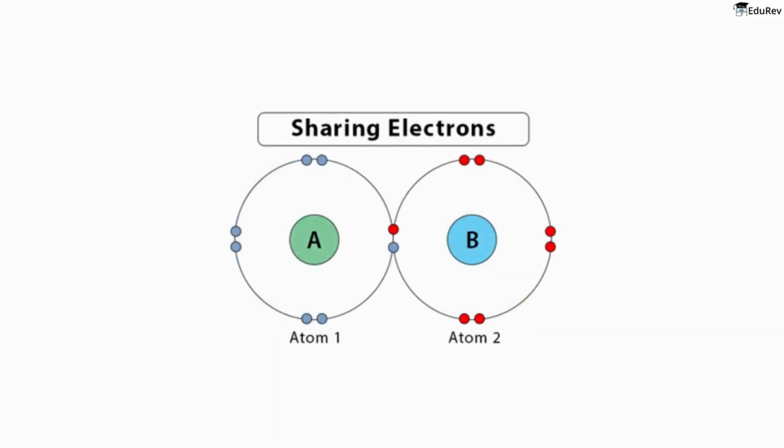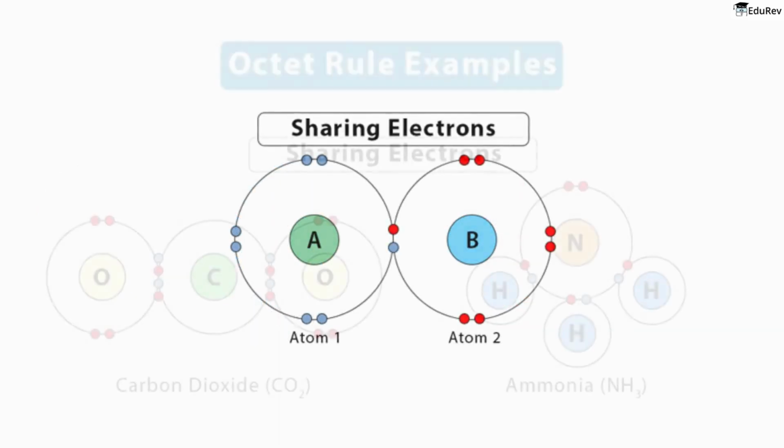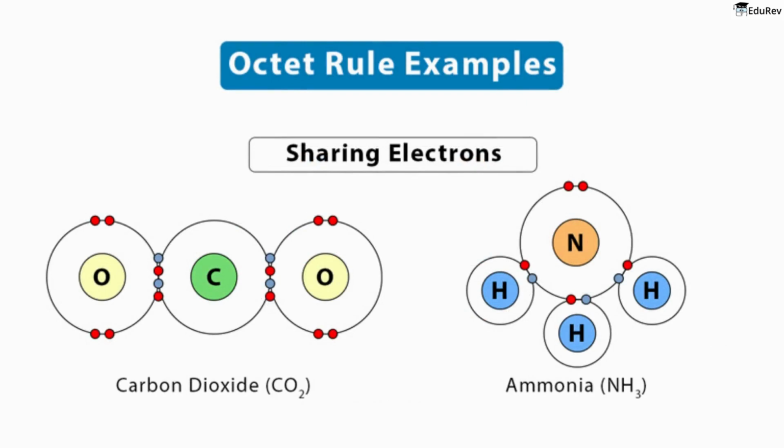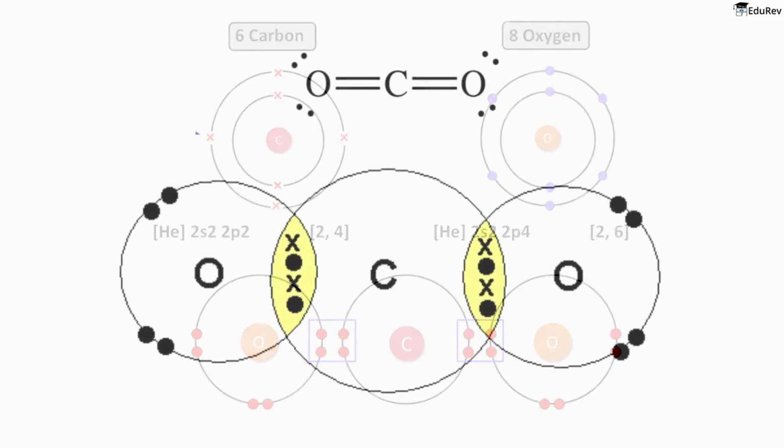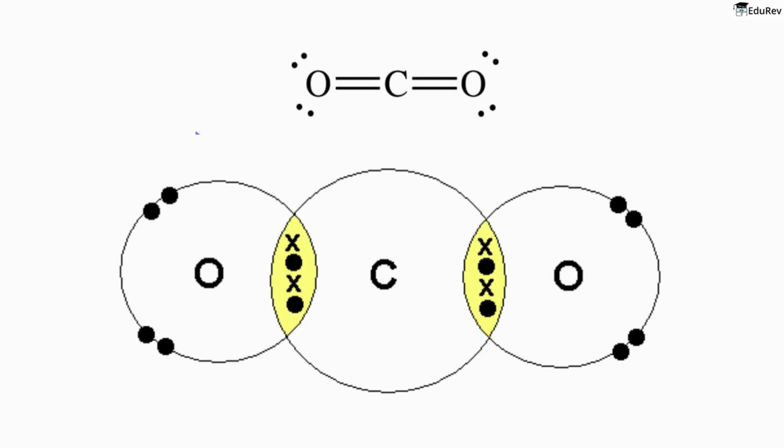Whereas, in covalent bonding, atoms share electrons. Covalent bonding in carbon dioxide can also be explained by the octet rule, which involves the sharing of electrons. Specifically, carbon has 4 valence electrons, while oxygen has 6. Based on the electronegativity difference between carbon and oxygen, we can predict that the chemical bonding in carbon dioxide is covalent. As a result, carbon and oxygen will share 2 valence electrons and form 2 double bonds. Ultimately, both carbon and oxygen will have 8 outermost electrons in carbon dioxide.